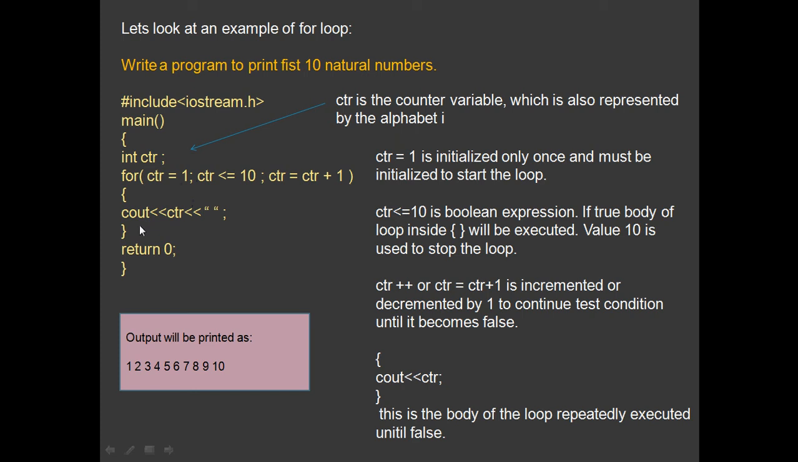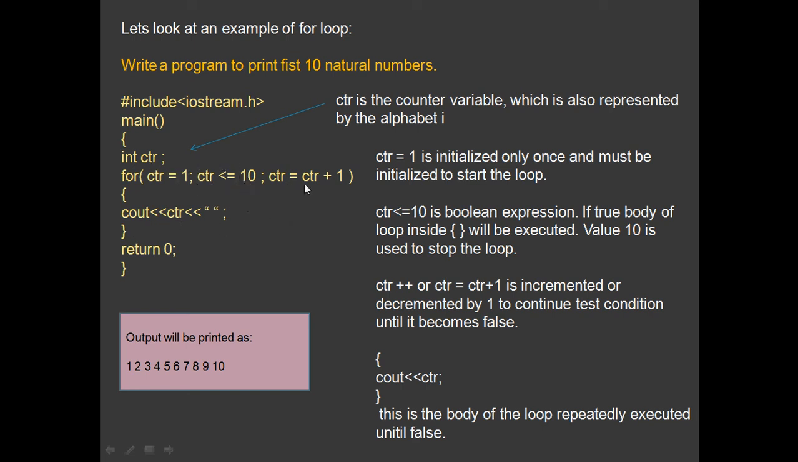Clear? So after step 3, the fourth step will be this one, which is CTR equals CTR plus 1, or CTR plus plus. So you are incrementing it by 1. It is incremented or decremented by 1 to continue the test condition until it becomes false. Incrementing is done so that the test condition will eventually become false, otherwise the loop will keep on continuing, right?